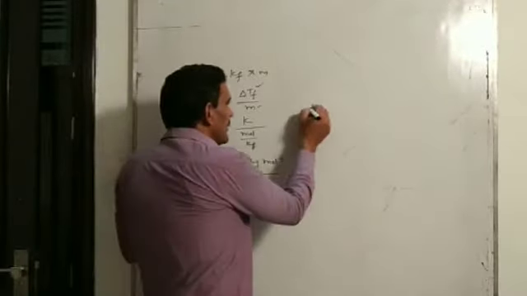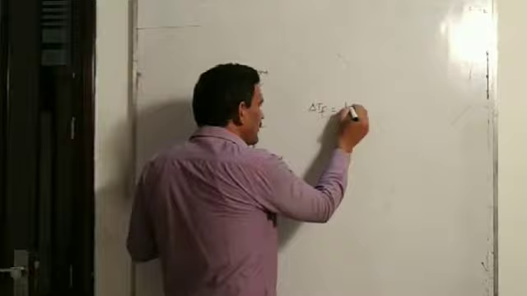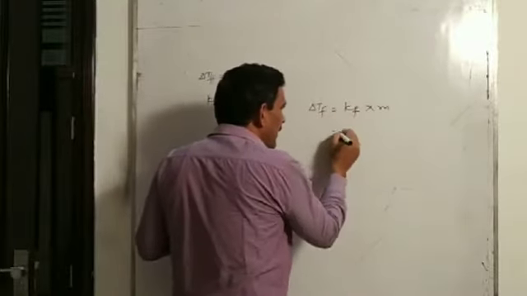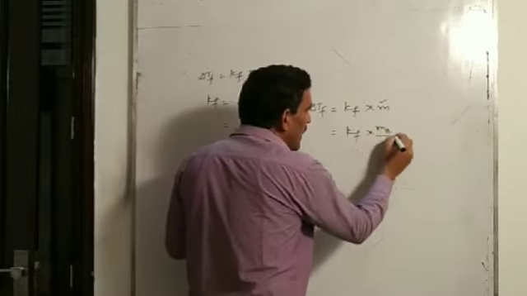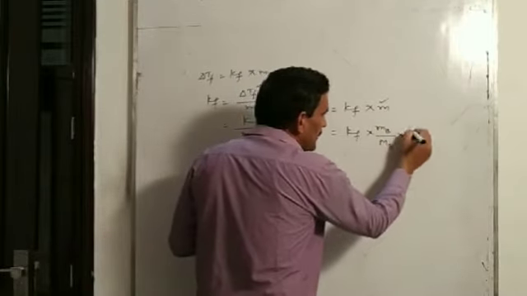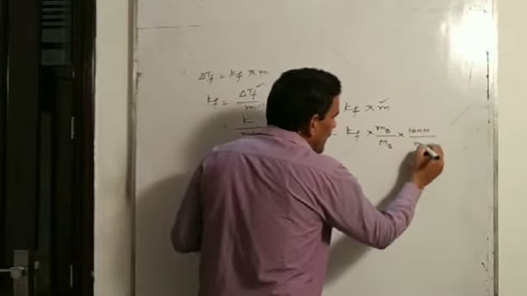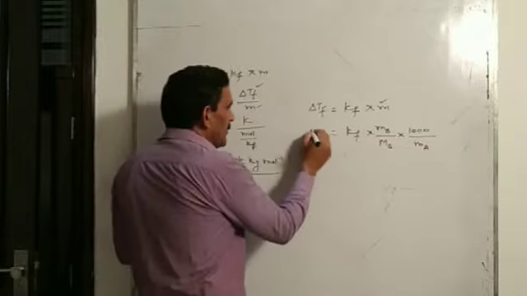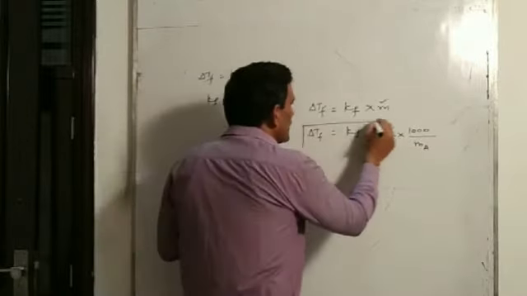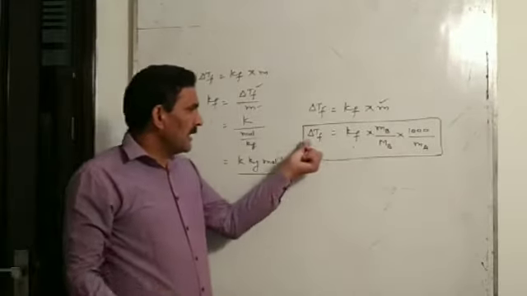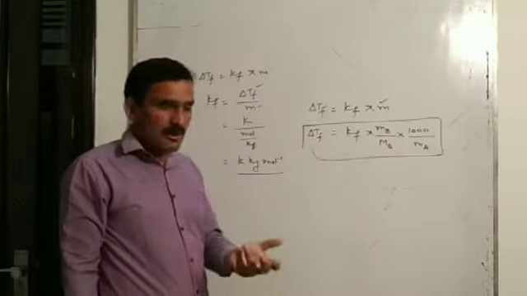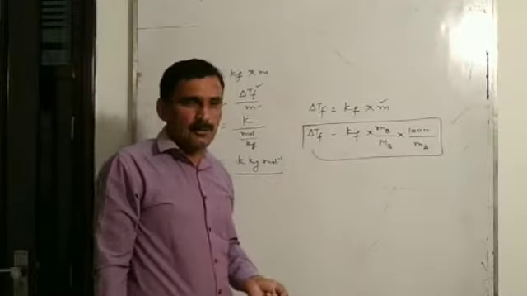Now one more thing you see, delta Tf is equal to Kf into m, and we know m is the molality, and molality can be written as mass of solute by molecular mass of solute into 1000 divided by mass of solvent. So we can use this formula also. Here delta Tf is again depression in freezing point of solution containing non-volatile solute.